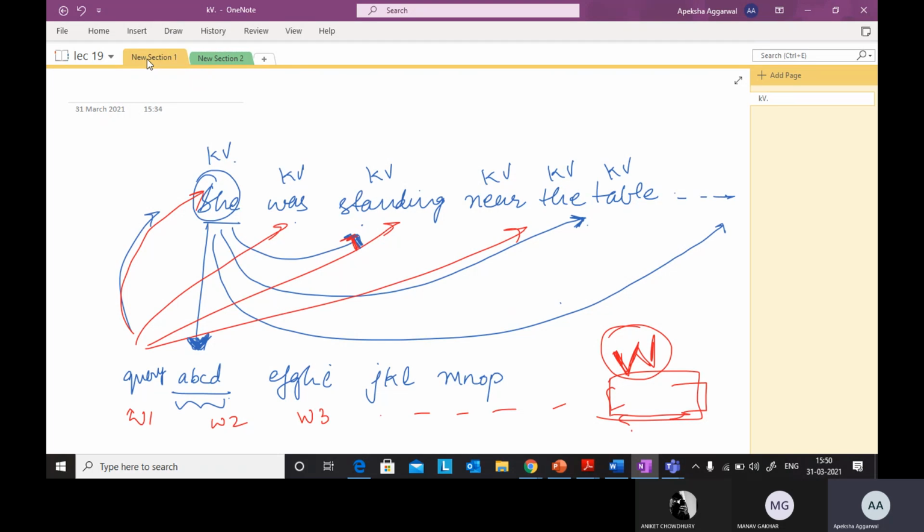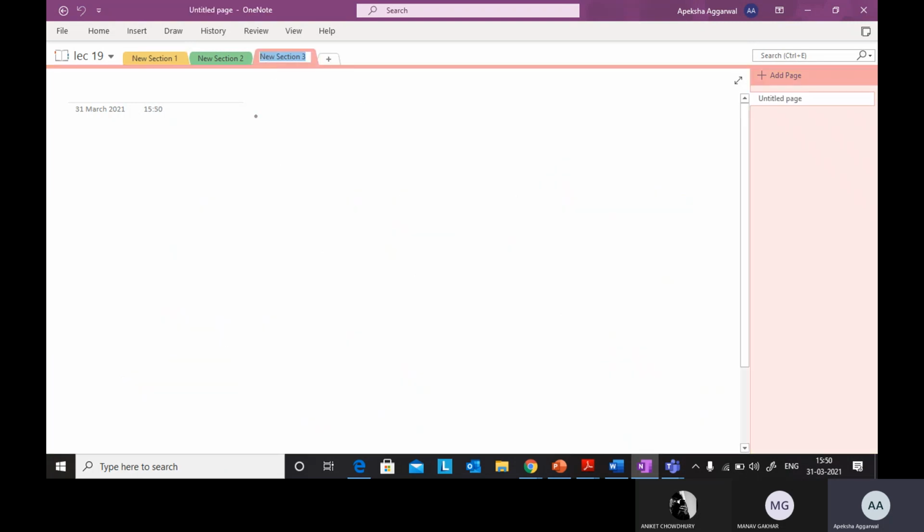When we look at multiple words at a time, we will get multiple key values for a single query. So for each query, you will get multiple key value pairs up to KH and VH. So these are the multiple heads.